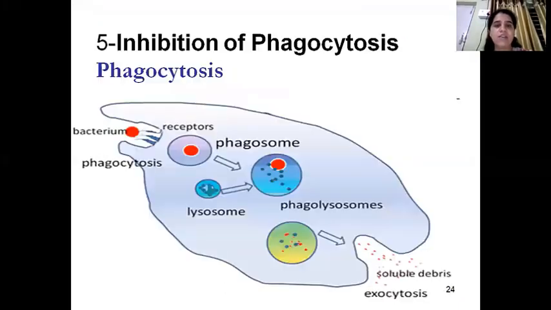And finally is the inhibition of phagocytosis. So first we will see the process of phagocytosis. So here you can see the bacteria getting entered inside it. This is the receptor, known as pseudopodia. So it will engulf the bacteria. Once it engulfs, it forms a vacuole known as phagosome. This phagosome combines with lysosome. Now lysosomes usually contain lytic enzymes which will destroy that particular bacteria. So this whole thing, phagosome plus lysosome, is known as phagolysosome. You can see the bacteria has been completely destroyed, and finally it is removed by exocytosis.